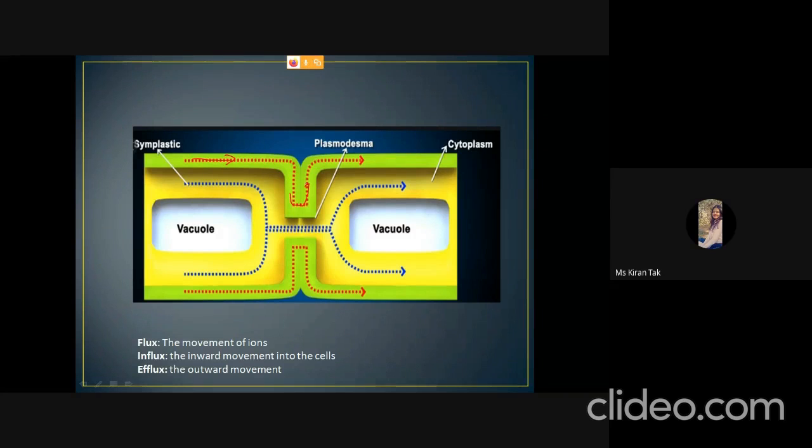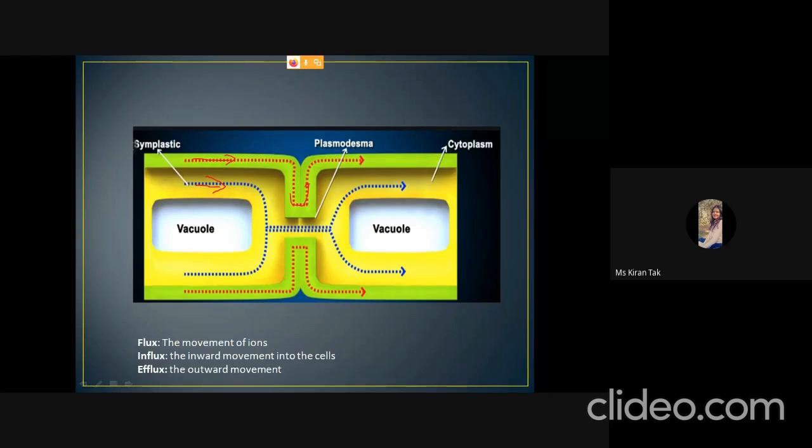The second point is that minerals are present in the ionic form, so it is not easy for them to cross the cell membrane. So most of the elements pass through the symplast pathway, in which the elements pass through the inner surface.